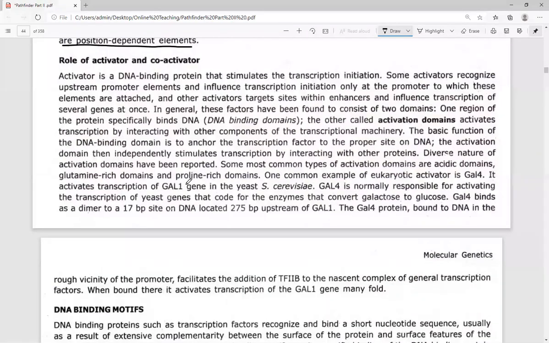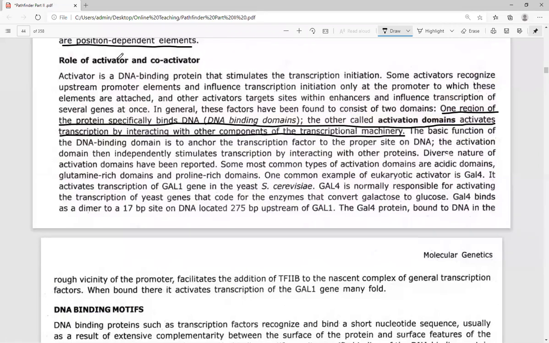Okay. Role of activators and co-activators. I have already told you both activators and co-activators are going to enhance the rate of gene transcription. One region of the protein binds to the DNA and another will bind to the activator domain, activating the transcription by interacting with RNA polymerase or the components of the transcription machinery.